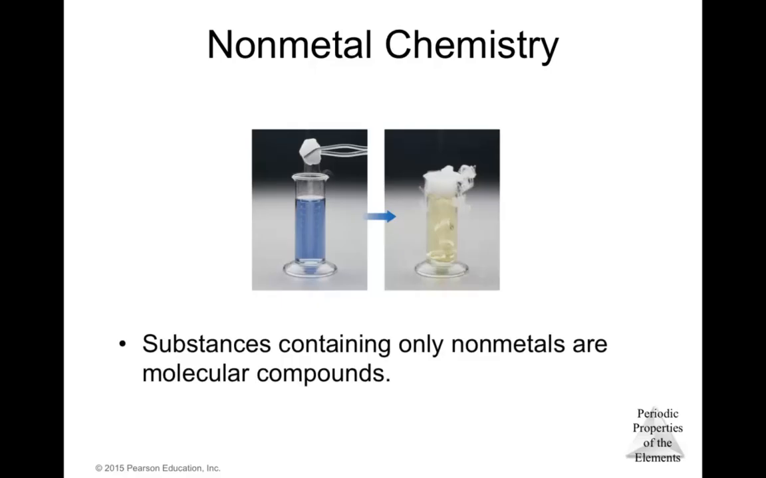The chemistry of the nonmetals: substances containing only nonmetals are molecular compounds. So if you have a combination of just nonmetals, those compounds can be classified as molecular compounds. And most nonmetal oxides are acidic. Unlike the metals, the nonmetal oxides are acidic.